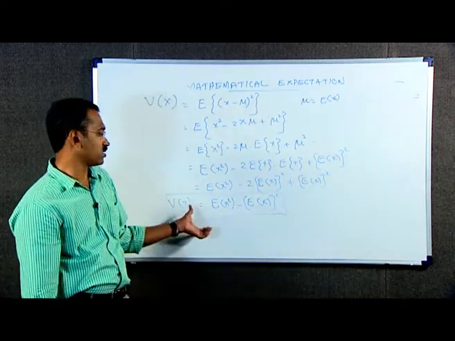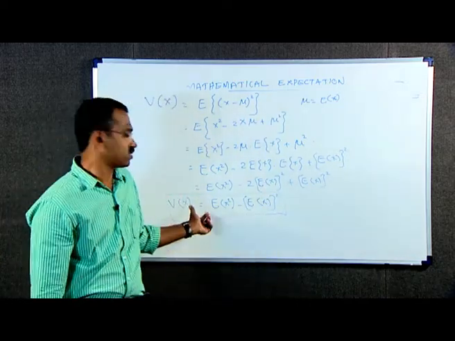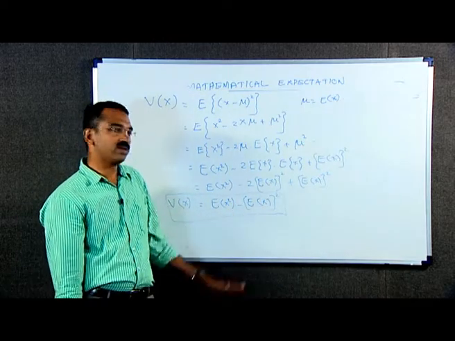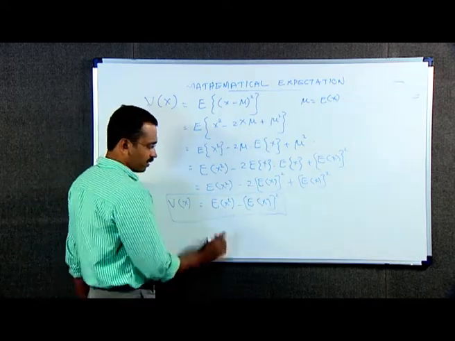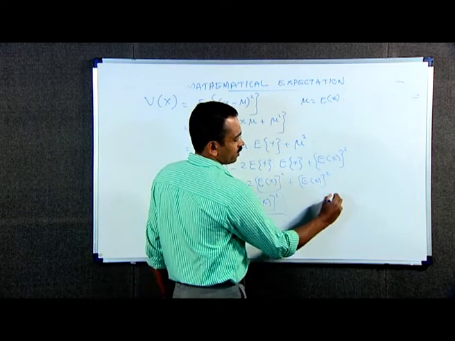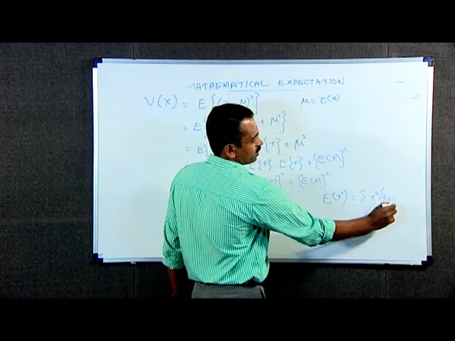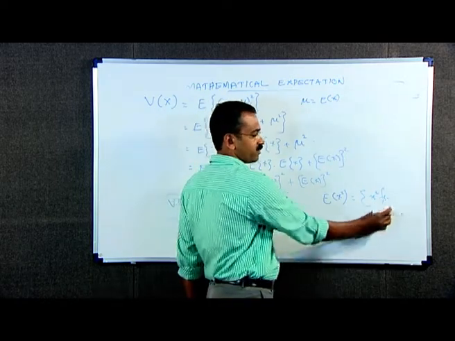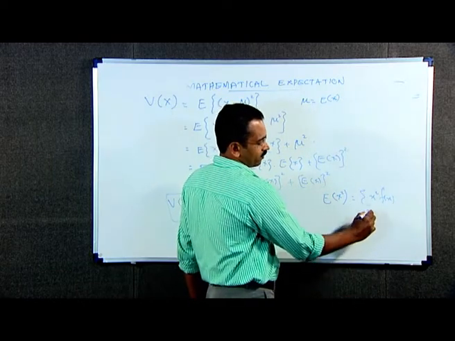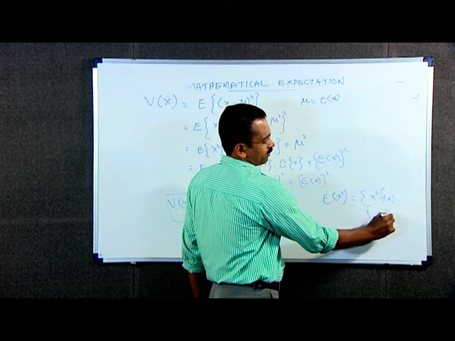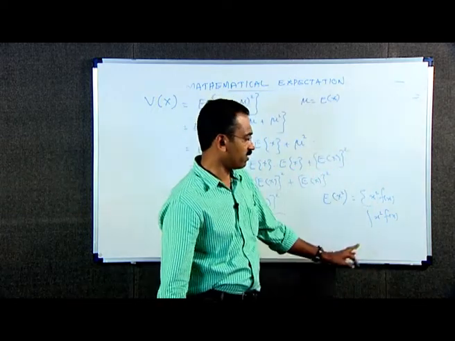We can deduce this result from the definition of variance of x. This result may be used in many problems regarding the variance of x. Here E of x square means, by definition of expectation, summation x square f of x if x is discrete and f of x is the probability mass function, and this is equal to integral x square f of x dx, where f of x is the probability density function of a continuous random variable capital X.